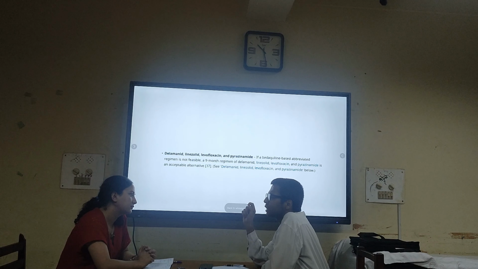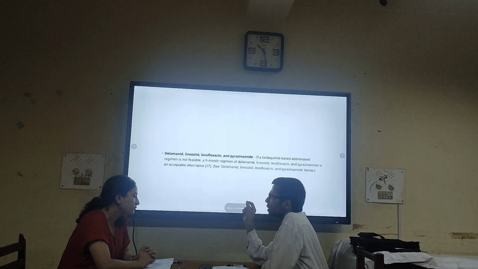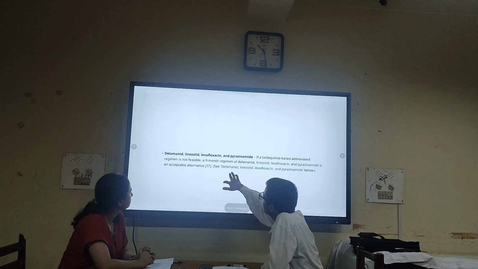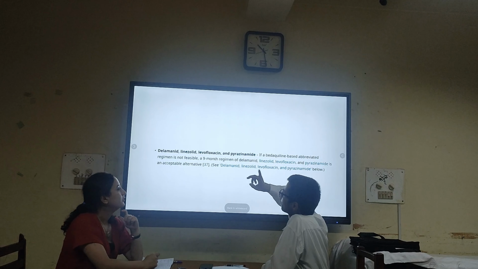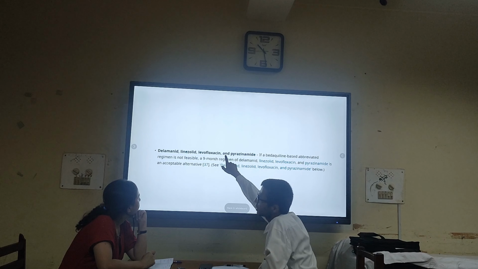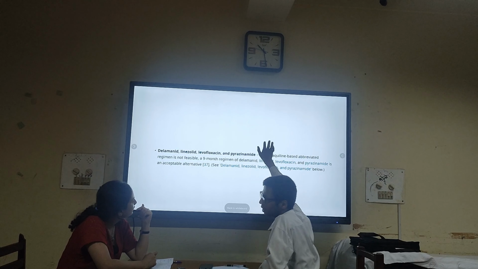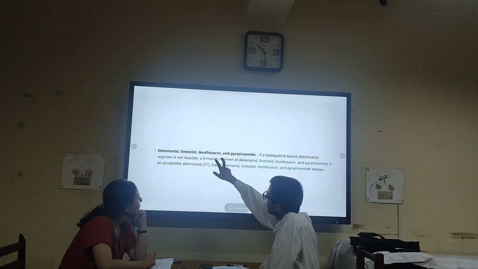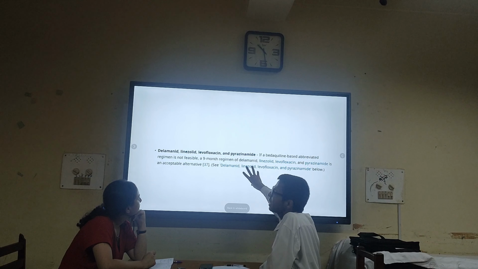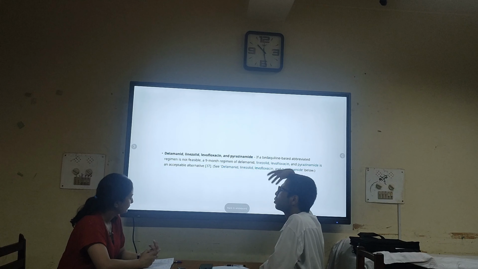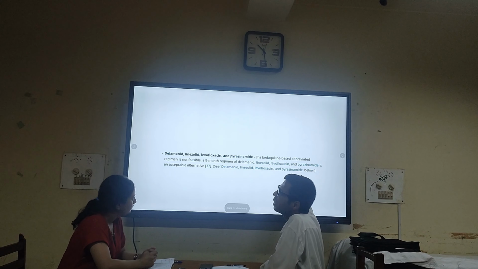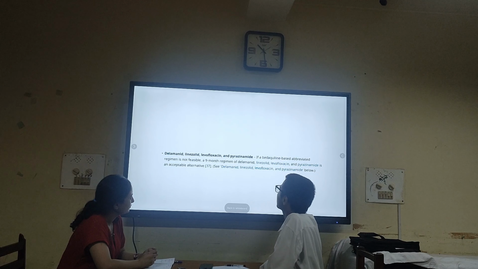And regarding the abbreviated regimen, I'd like to add one extra point. You can see delamanid, linezolid, levofloxacin, and pyrazinamide. Delamanid was previously in group C, linezolid and levofloxacin were in group A, and pyrazinamide was also in group C. So they have included group A and group C drugs, and these are all oral for 9 months. They have also found it can be a good acceptable alternative to those shorter or longer course regimens which are cumbersome, taking even about 20 tablets. So definitely this abbreviated regimen is the future of MDR TB treatment.